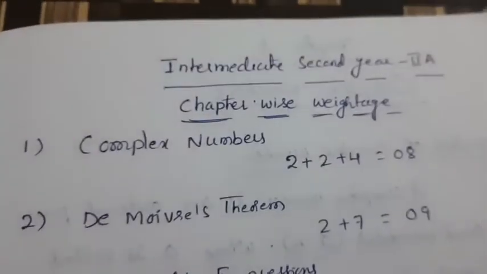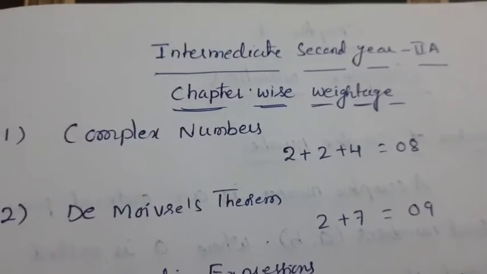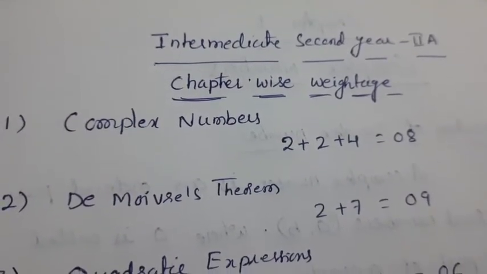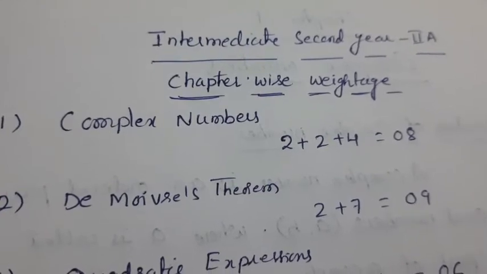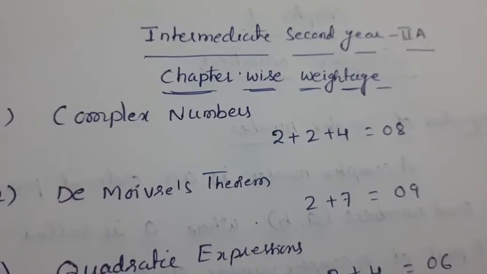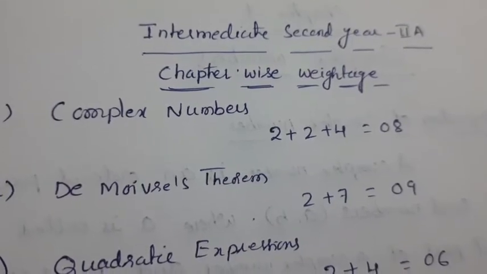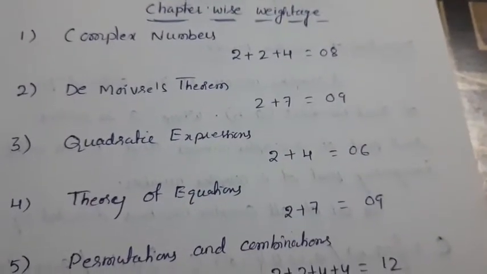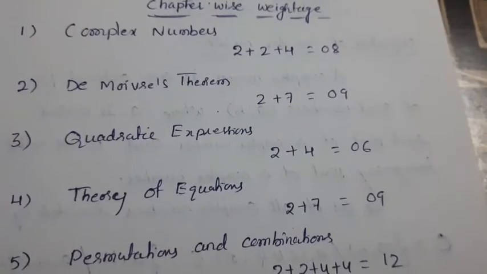From the second chapter, De Moivre's theorem, we get only 1 very short answer of 2 marks and 1 long answer, that is 2 plus 7, total 9 marks. From the third chapter, quadratic expressions, we get 2 marks and 4 marks.